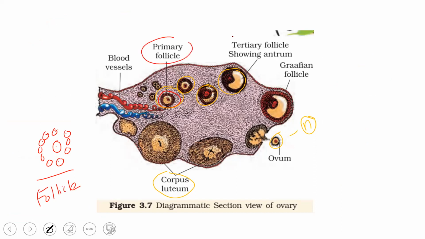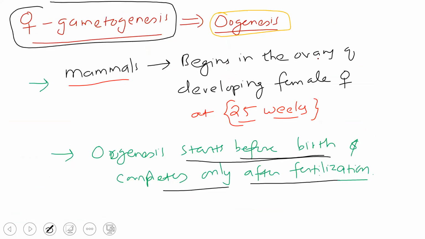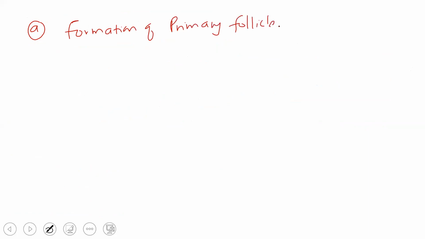So we'll talk about these follicles now, in relation to this multiplication phase. Primarily, the first stage from the oogonia will be the formation of the primary follicle.